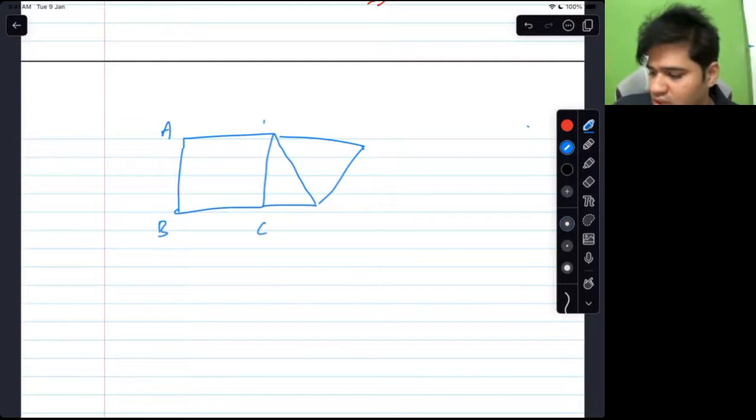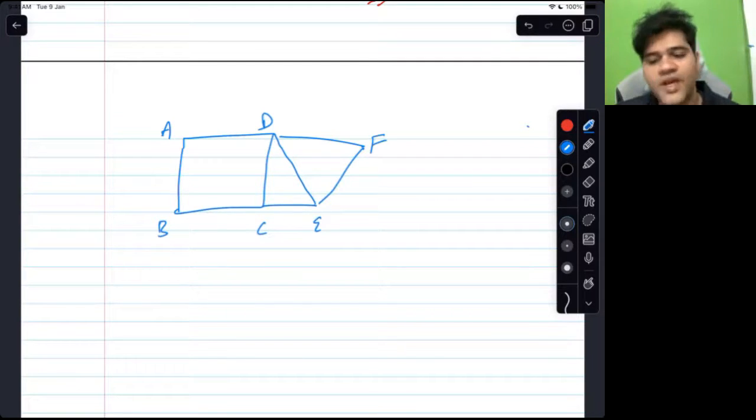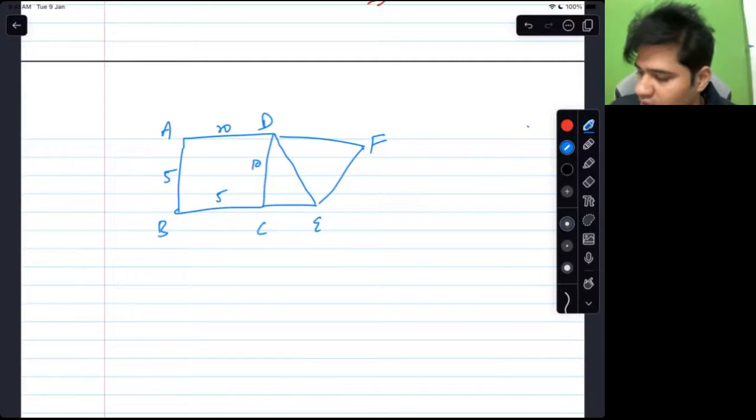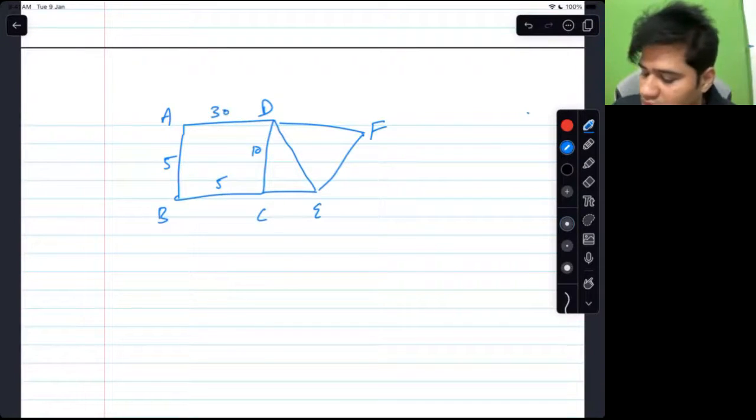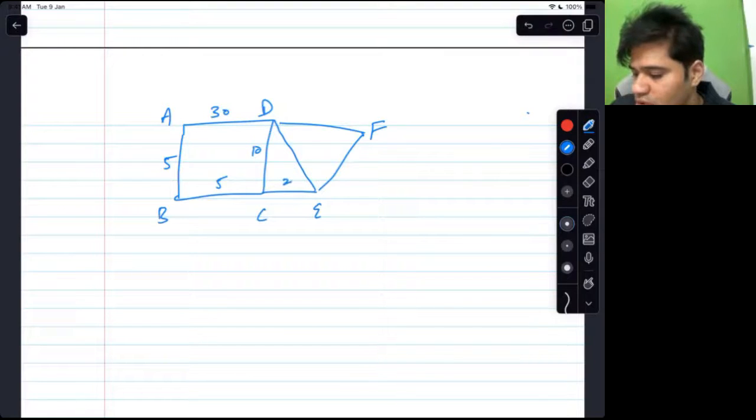B, C, D, E, F. Weights 5, 5, 10, 20. No, not 20, so let this be 30. 30. 2, 6, 3, 8.